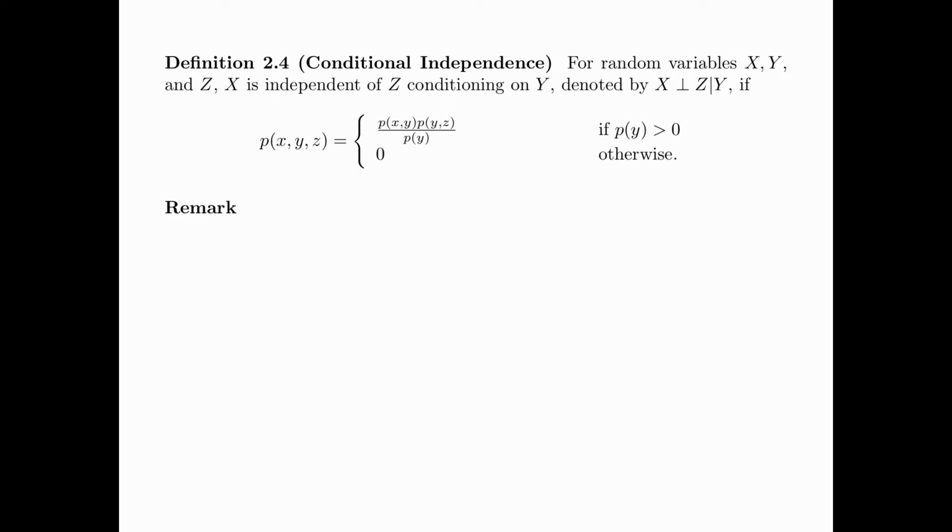Here are some remarks. First, if p(y) is bigger than 0, then p(x,y,z) is equal to p(x,y) times p(y,z) divided by p(y). Here p(y,z) divided by p(y) is equal to p(z given y), and therefore we have p(x,y,z) equals p(x,y) times p(z given y). So we can as well use this in the definition for conditional independence.